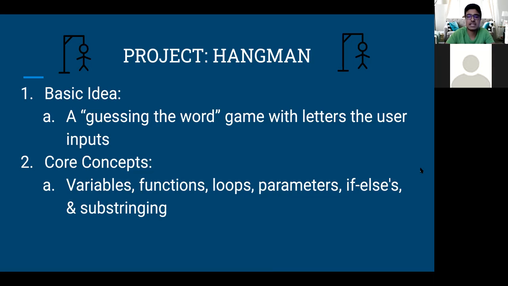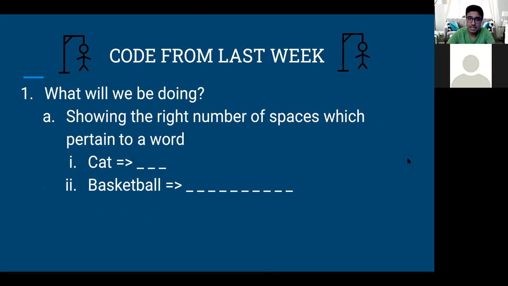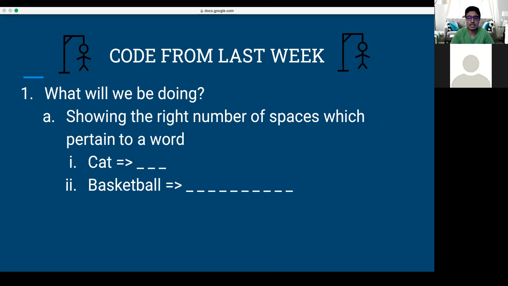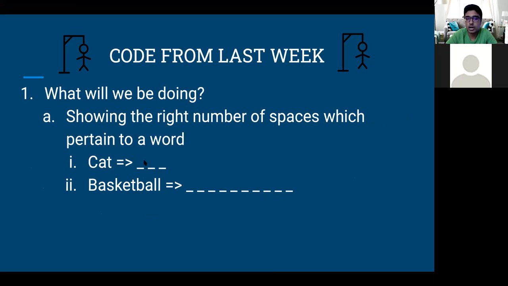And before we get to what we're doing today, guys, let's go over, if you were not here last week, the code from last week. And that code being, guys, that last week we essentially got the right number of spaces which pertain to a word to appear. So say the computer chose a random word like the word cat, right? Well, there's three letters in the word cat, meaning there should be 3 separate blank spaces appear to us before the game starts. And similarly, if you have like the word, say, basketball, then we should have 10 different spaces, aka underscores, displayed to us. And that was something which we got working last week.